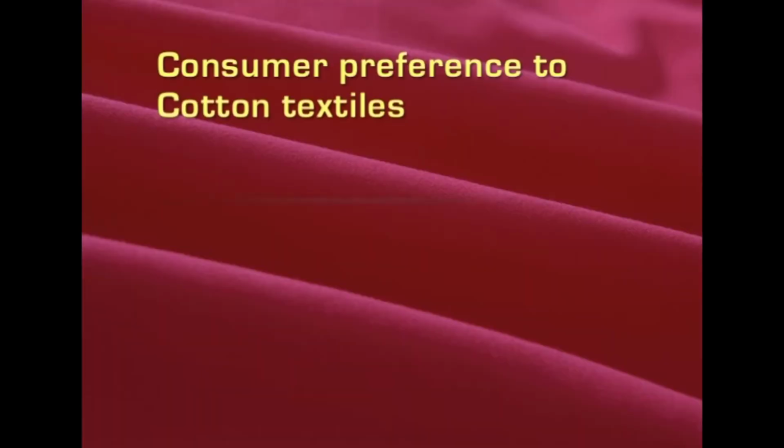We will see the consumer preference of cotton fabrics. Now, why do consumers prefer cotton? As we are talking about, cotton has many important properties that are liked by the consumers. First thing is its versatility.